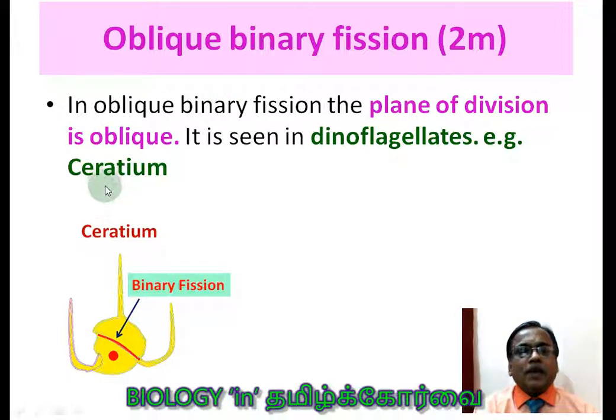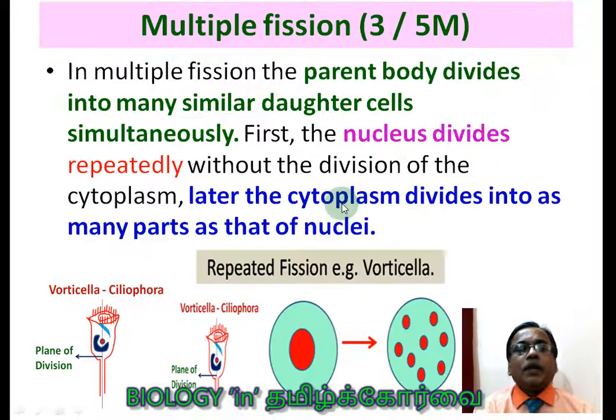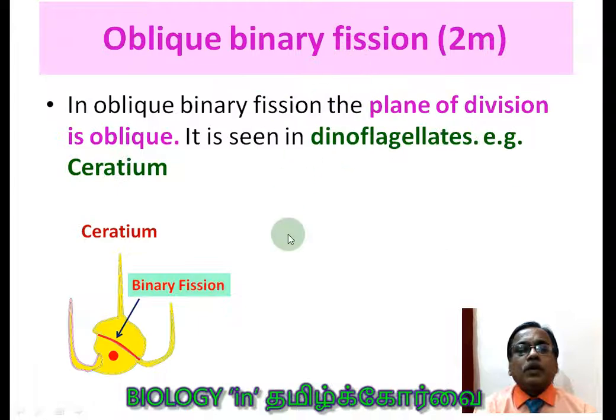Oblique, example Ceratium. In Ceratium, you see this is the plane of division. It is oblique in nature. So neither longitudinal nor transverse, but it is oblique. So it is found in dinoflagellates, example Ceratium. So it can be asked in a 2 mark question.